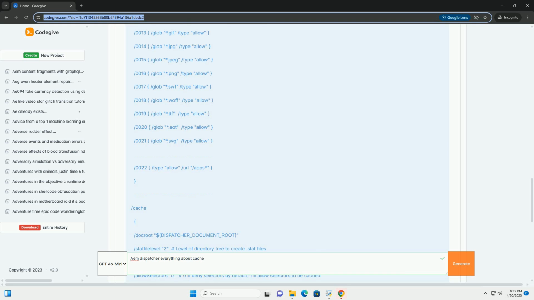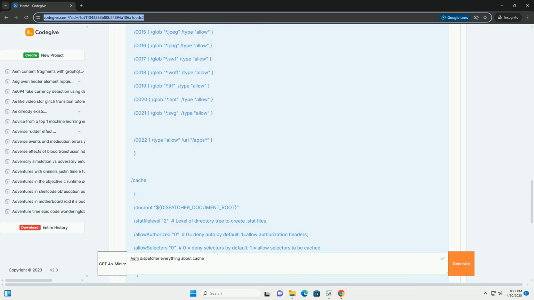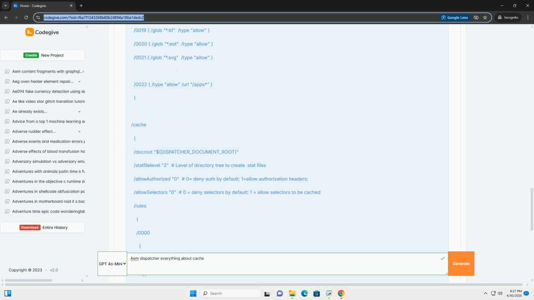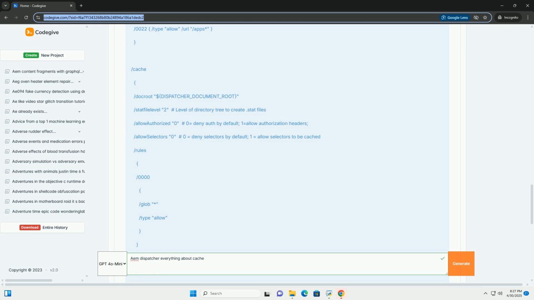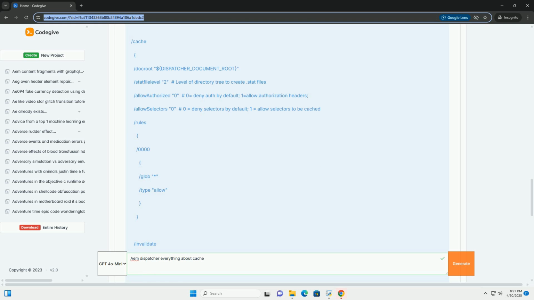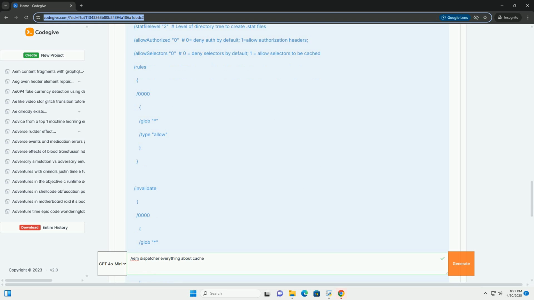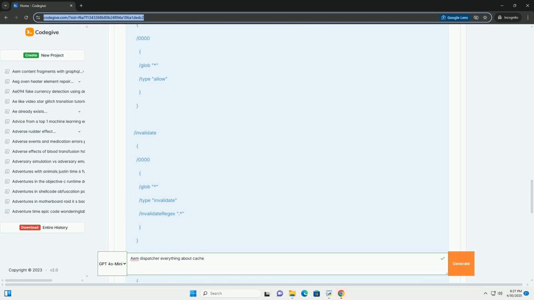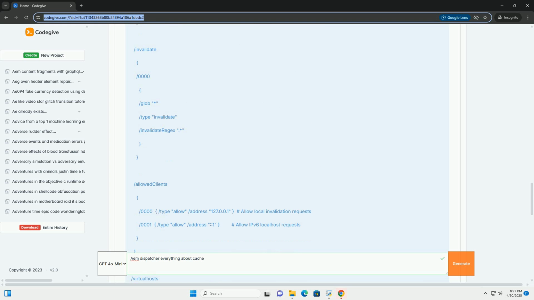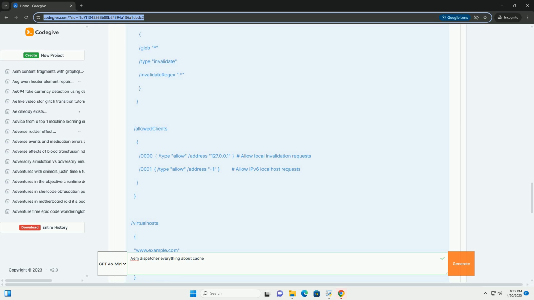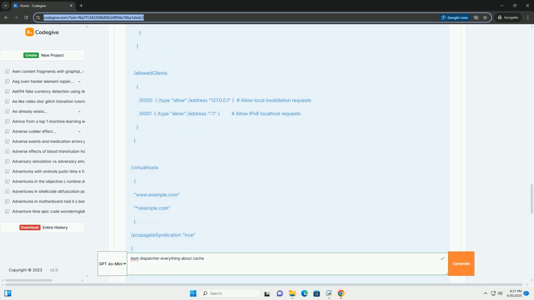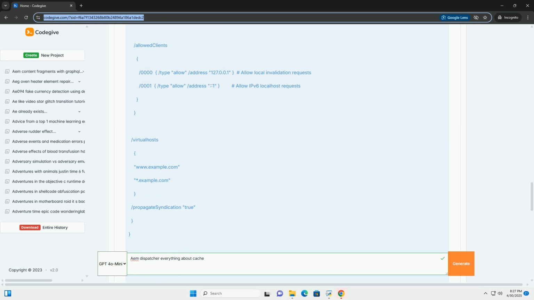3. Security. It provides a layer of security by filtering requests and blocking access to sensitive resources on the AEM publish instances. 4. URL rewriting. It enables you to define rules to transform URLs, making them more user-friendly and SEO-friendly. 5. Content invalidation. It handles the process of invalidating cached content when changes are made on the AEM publish instances. 6. Request filtering. It defines which requests should be passed to the AEM publish instances and which should be served directly from the cache or blocked.